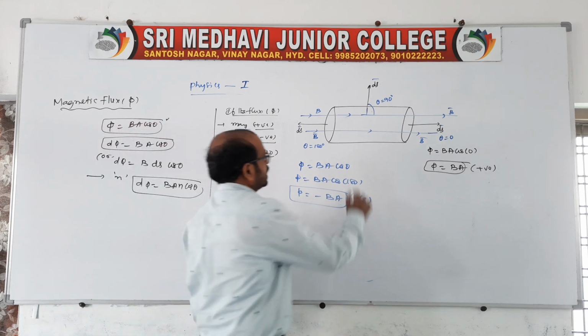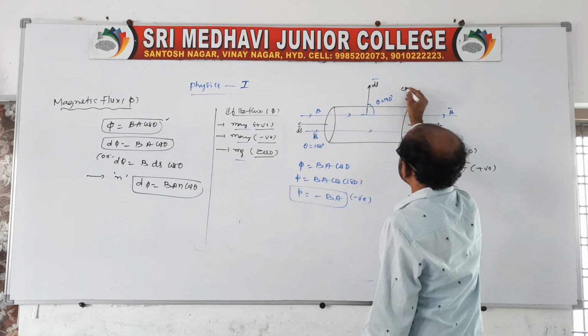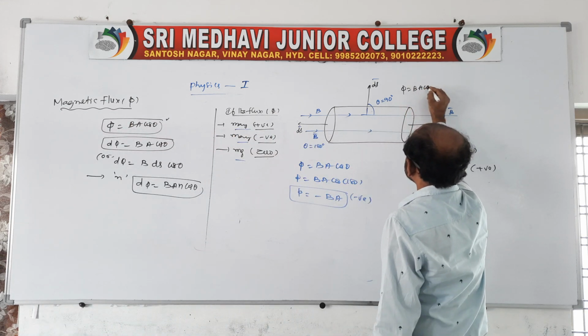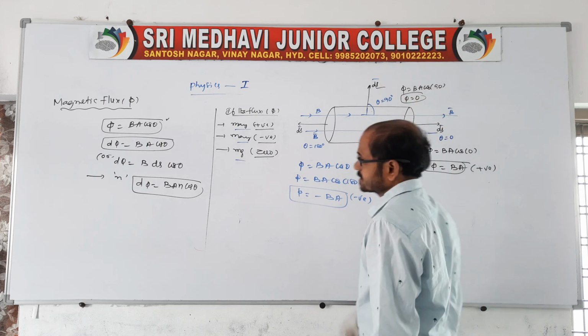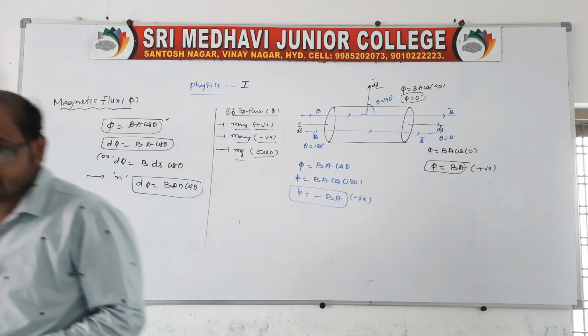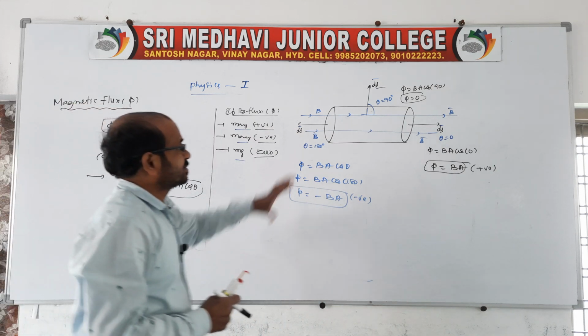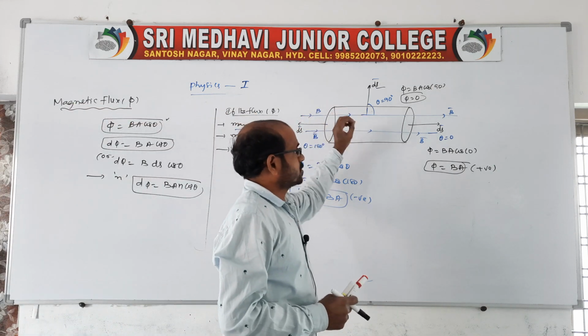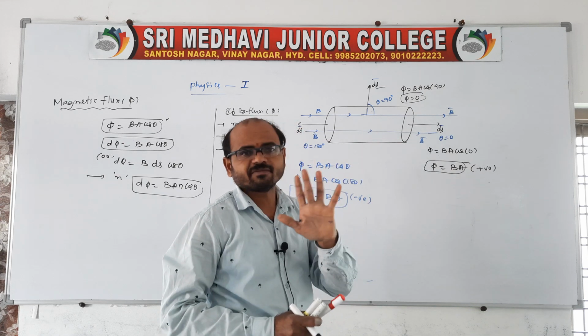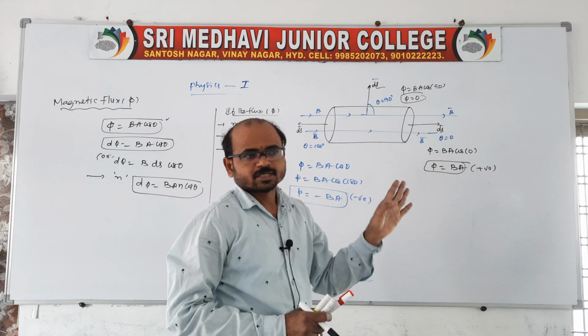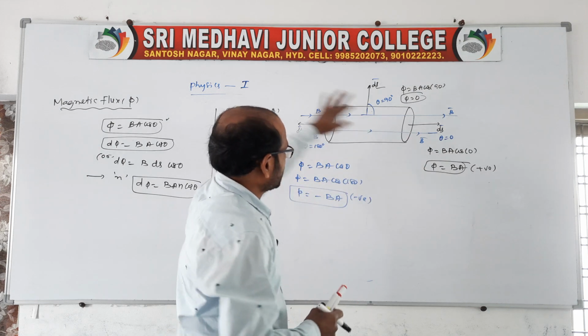Now at the third area, theta is 90, BA cos 90, and cos 90 is 0, therefore the flux through this area is 0. Like this, the flux may be positive, negative, or 0, and we should consider only the area vector, not the area. If you use the area, the answers will definitely come wrong.